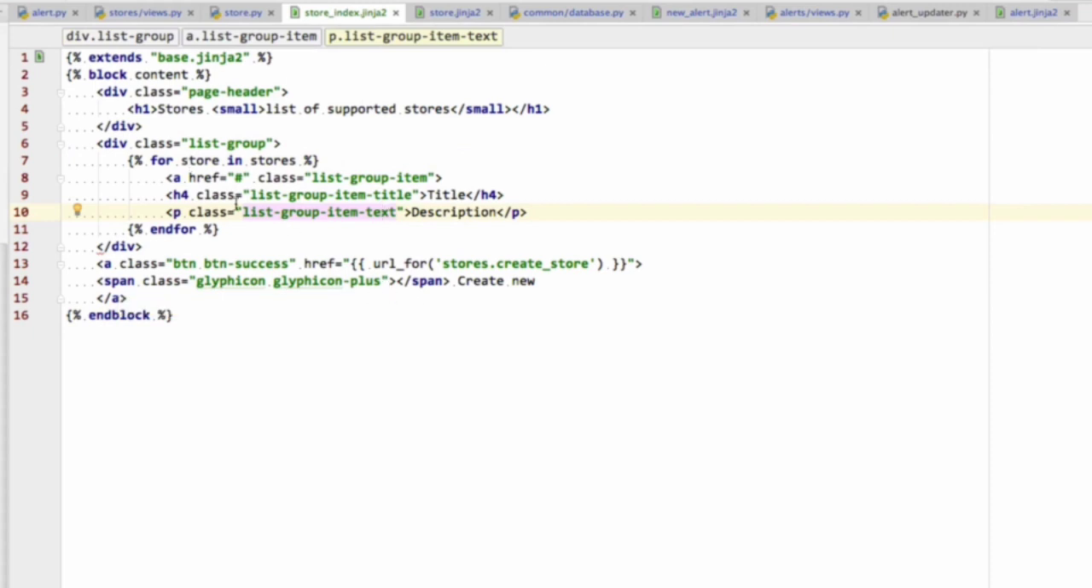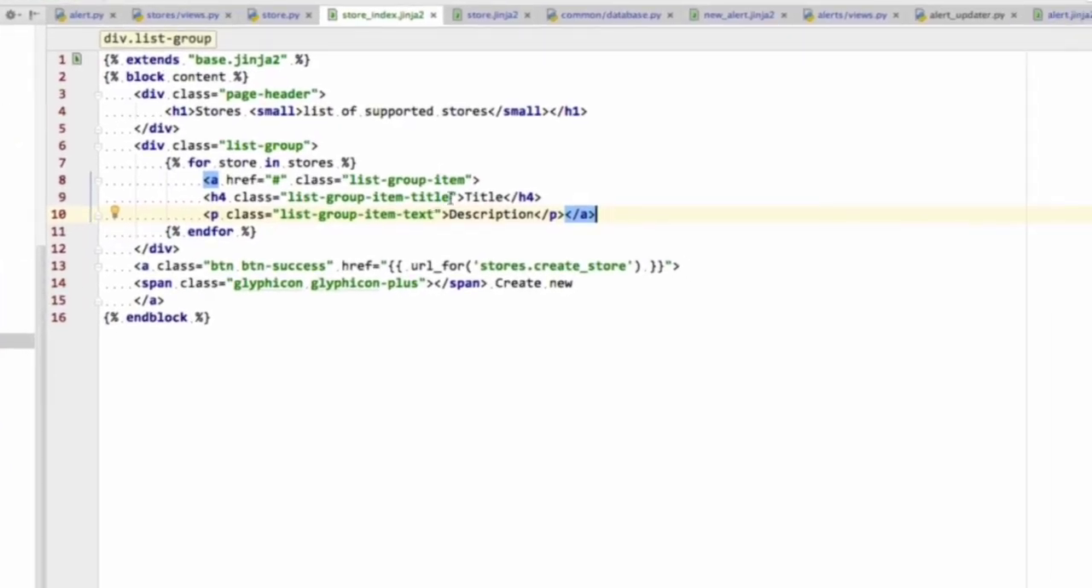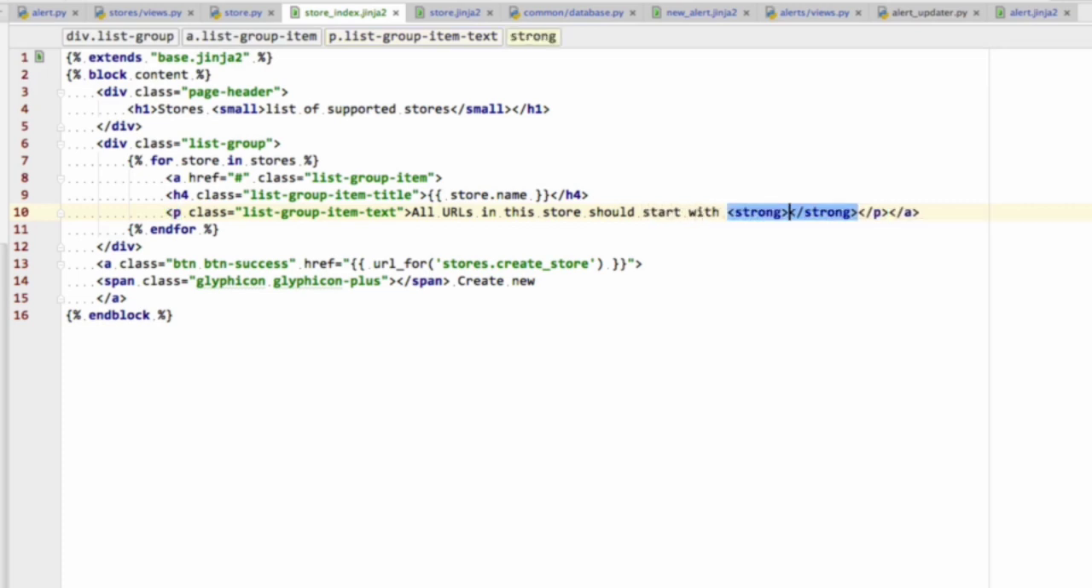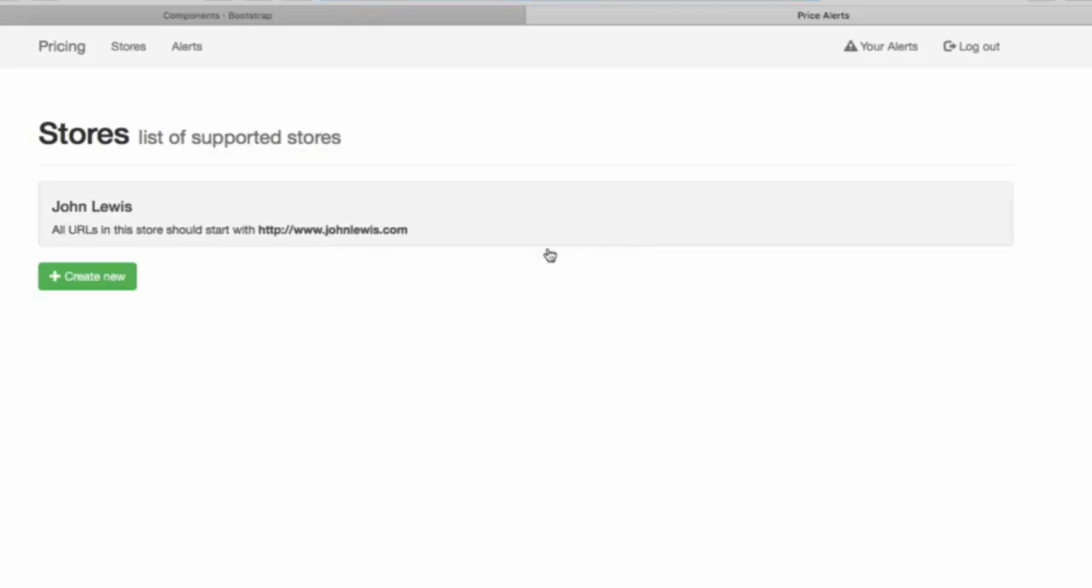What we want to do is for each of the stores display the... I kind of forgot to close that A there. That's a bit better. For each of the stores display the store name, for which we are going to need just to do store.name. And for the description, we're going to say all URLs in this store should start with, and then strong store.url prefix. And there we go. Now we've got some information for our users, and when they click on this, they're not going to do anything for now